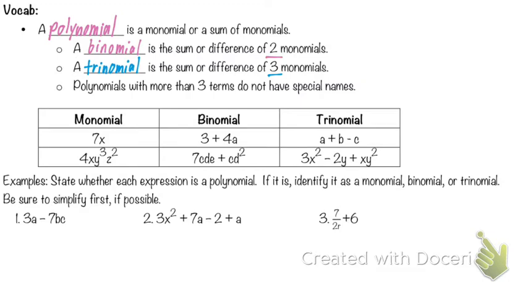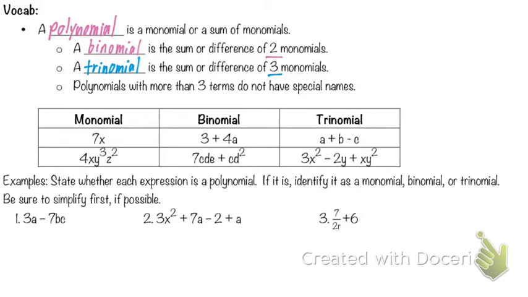So notice in the monomial, we have 7x, or like 4xy to the third z squared. Is there any addition or subtraction? No. No variables in the denominator either, okay? The binomial, though, if we separate the 3 plus 4a, 3 is a monomial, 4a is a monomial. We add them, that's 2 monomials, so binomial. Same with 7cde plus cd squared. They're 2 different terms, 2 different monomials, so that makes it a binomial.